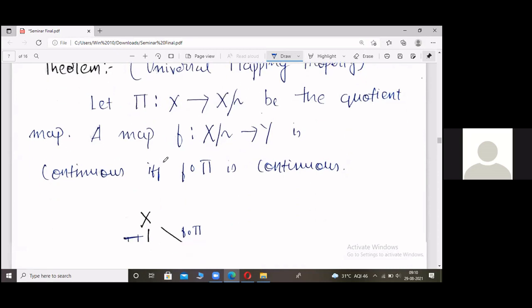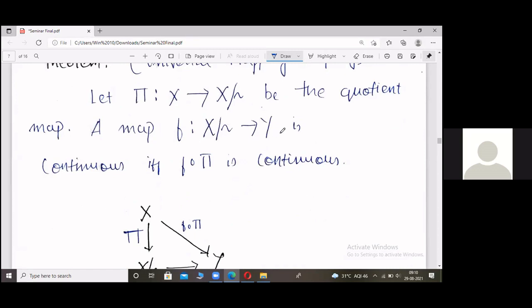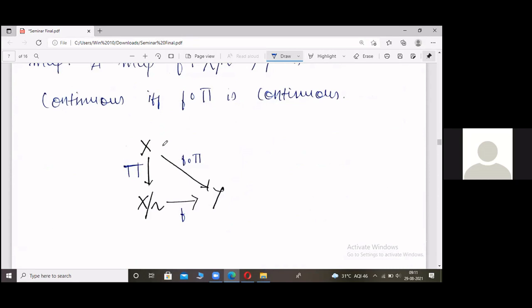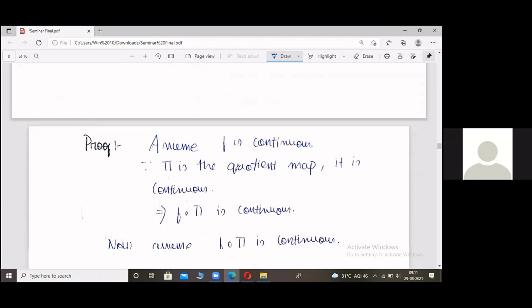Now, a map F from the quotient space to another topological space Y is continuous if and only if F composition pi is continuous. Here everything is a topological space. From here on, X, Y, and X mod tilde will all be topological spaces. So what is happening here is we have a topological space X, the quotient map pi from X to its quotient space, and a function F from the quotient space to another topological space Y. We say this map F is continuous if and only if the composition of F with the quotient map is continuous. So remember this, it will help us.